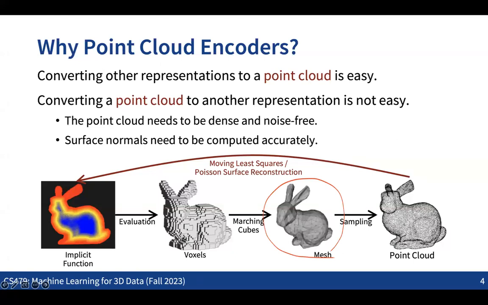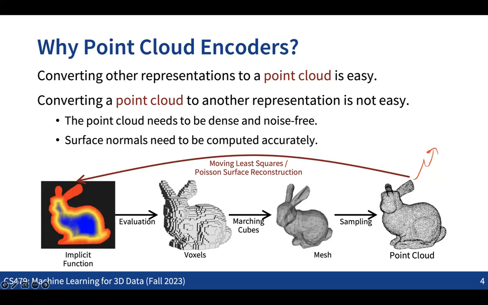As I said, it can actually be better to use a 3D convolutional neural net, especially a sparse convolutional neural net, an efficient implementation of 3D convolution. You can also consider rendering the mesh into multiple images and using a 2D convolutional neural net or some image transformer. That can be more effective, especially in terms of improving the accuracy of the final tasks. But for many other cases, having the point cloud encoder might be quite convenient, in that you can easily convert everything to the point cloud.